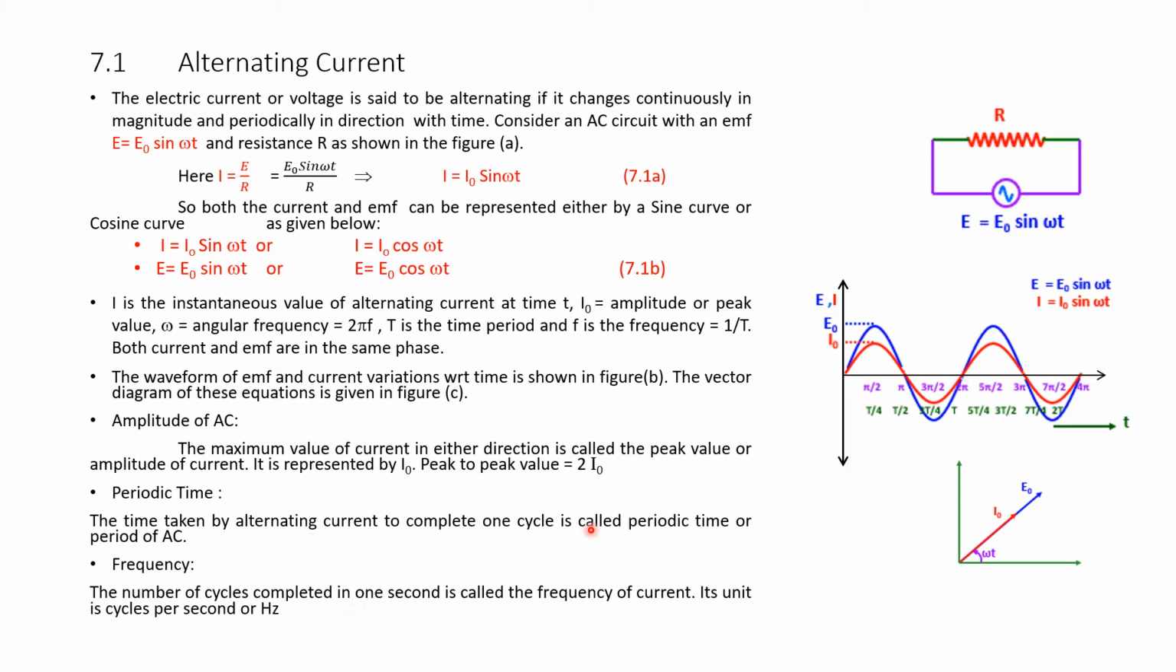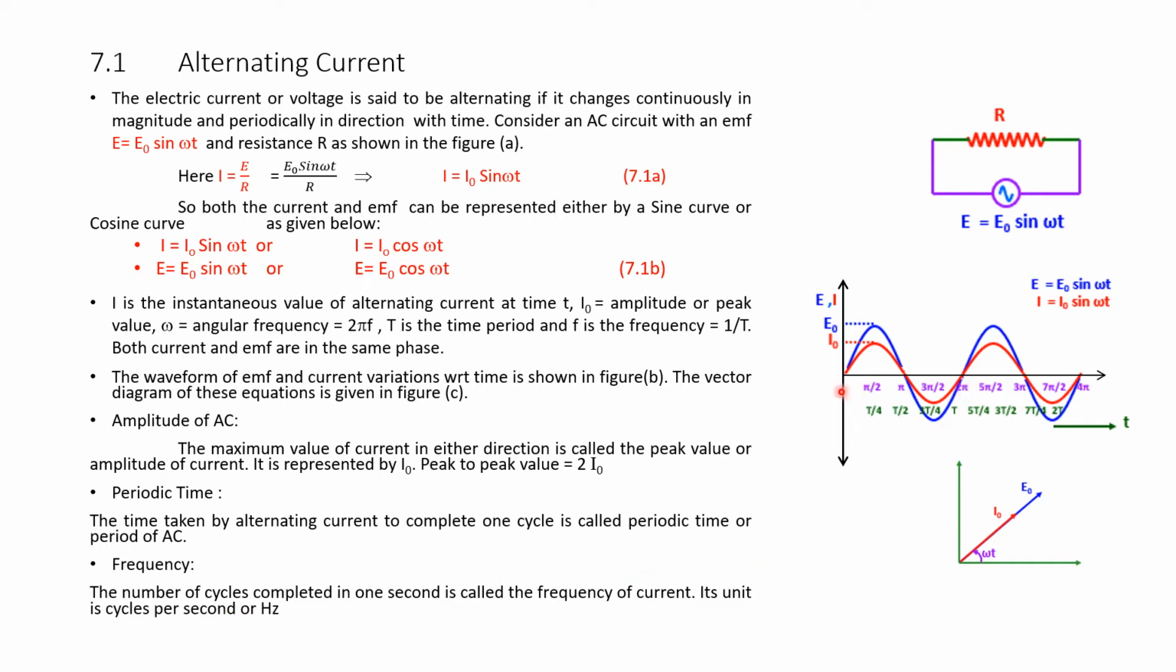Frequency, the number of cycles per second. This is one cycle. If this cycle, either the voltage or current waveform, is completed in 1 second, starting from here and reaching here in 1 second, then it is called one cycle. One cycle per second. Its unit is cycles per second or hertz. Please note, frequency is the number of cycles completed per second.